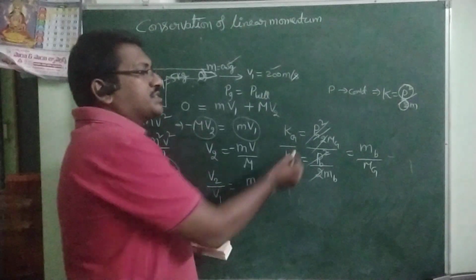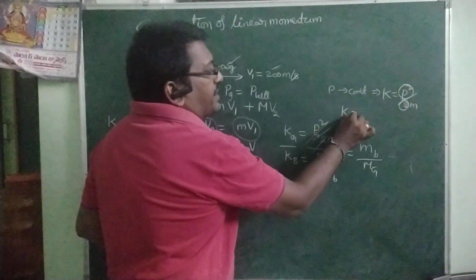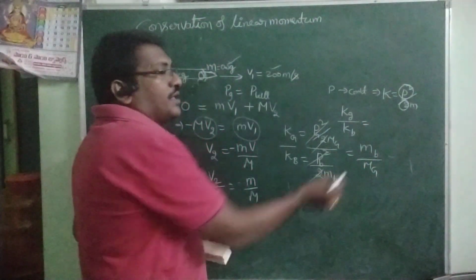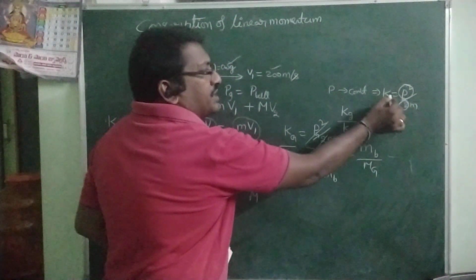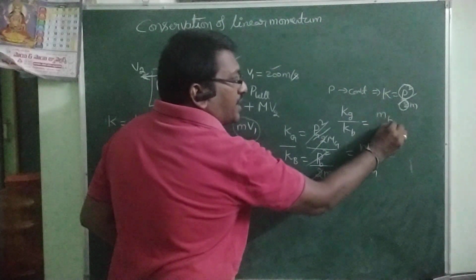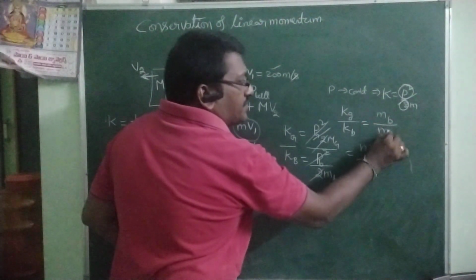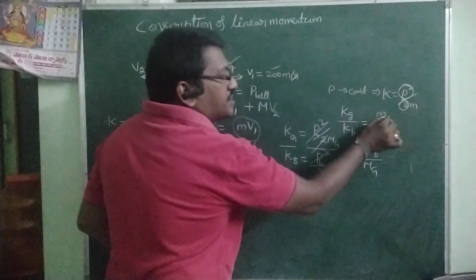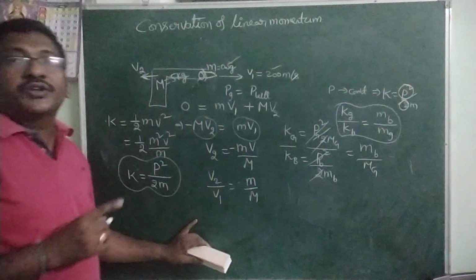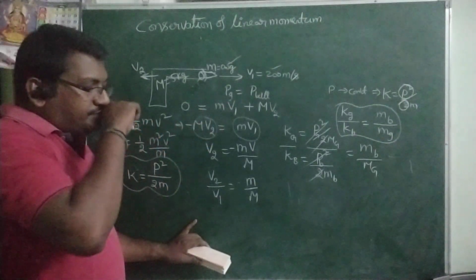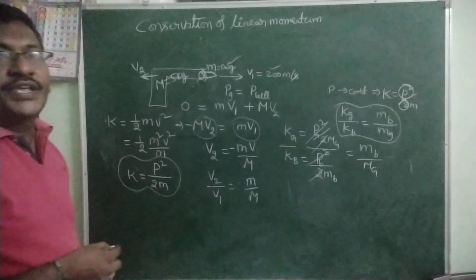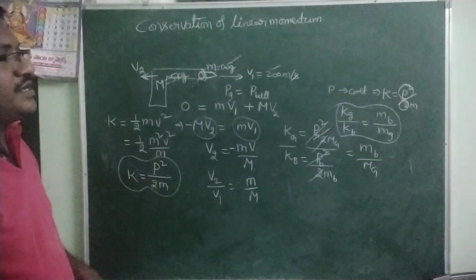So you can simply write kinetic energy of the gun by kinetic energy of the bullet equals mass of the bullet by mass of the gun, because they are inversely proportional. You can use this formula directly. So that is the ratio of the kinetic energies, before firing and after firing of the gun.